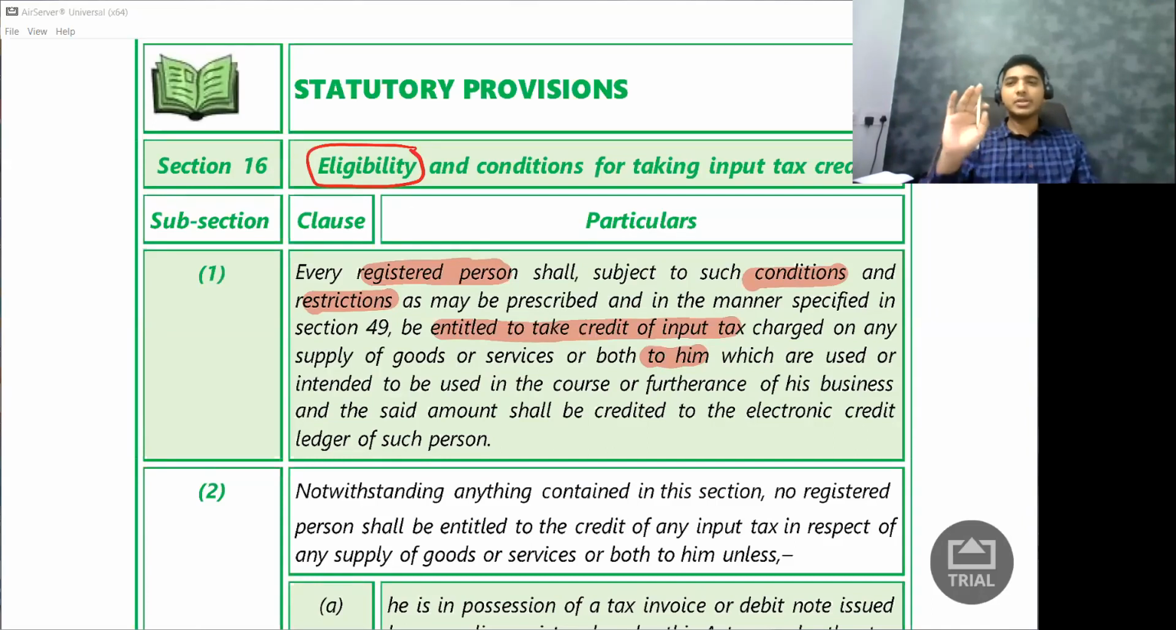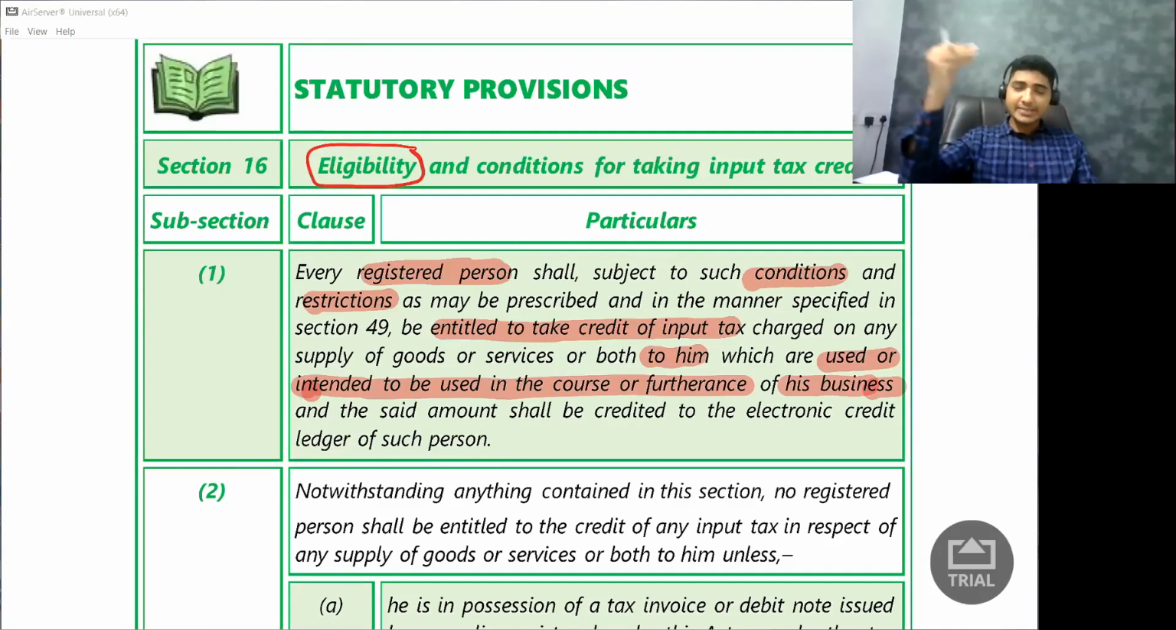So again, coming back to the discussion, what we have studied is that only a registered person can take the credit, and there are certain conditions and certain restrictions. And the GST should be charged on a supply which is actually made to him, and not somebody else. Now this is very important: which are used or intended to be used in the course or furtherance of his business.